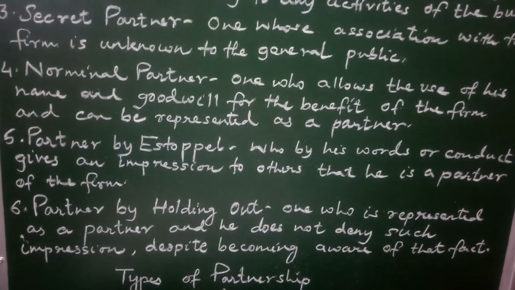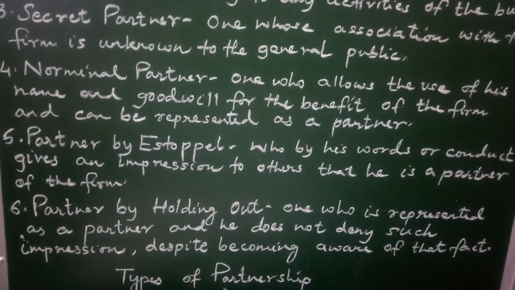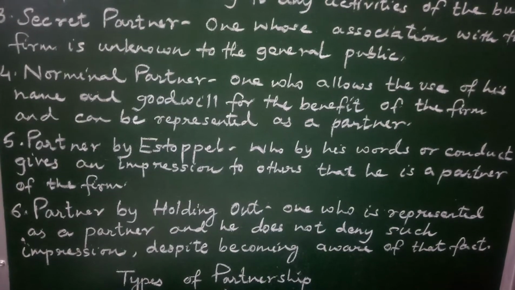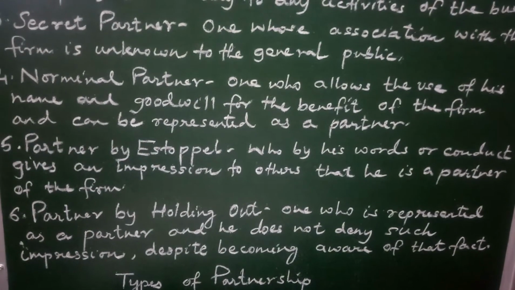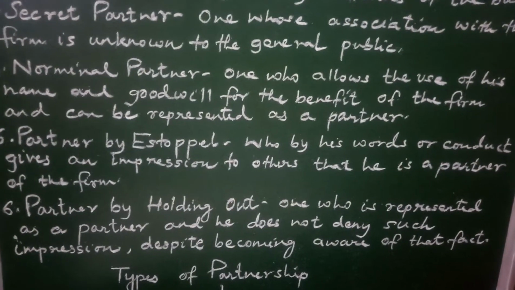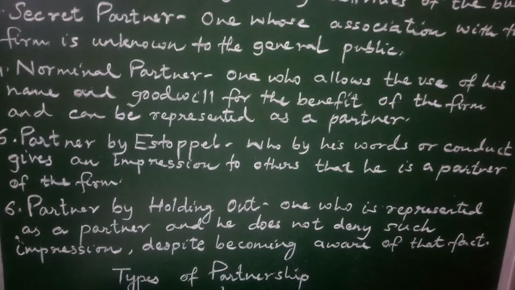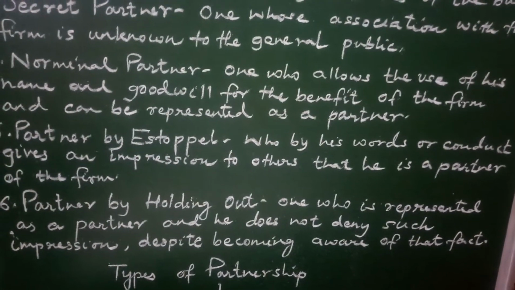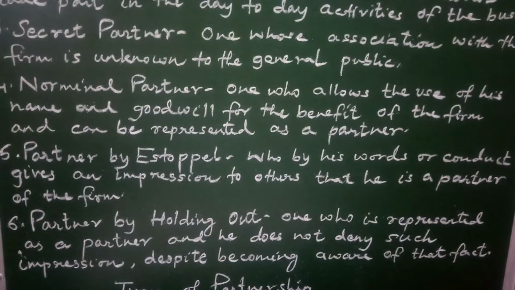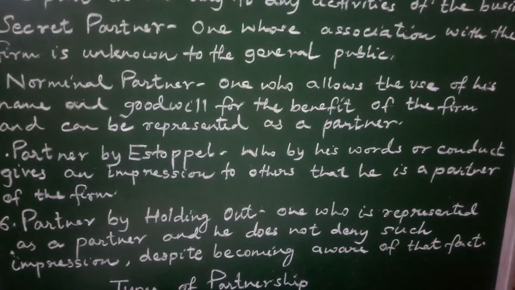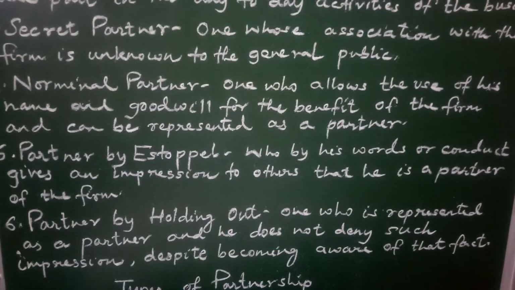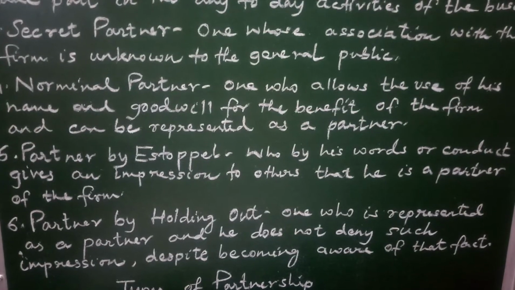And partner by holding out is one who is represented as a partner by somebody else, but he is not denying. He is not refusing that he is not a partner. He became aware that he is represented as a partner by somebody else, but he is not denying the fact that he is not a partner at that time in the eyes of the third party. So he becomes a partner by holding out. And when he becomes partner by holding out, he will have unlimited liability.